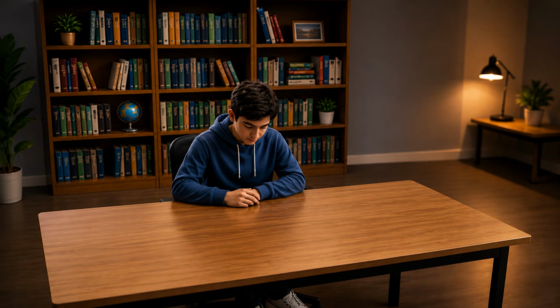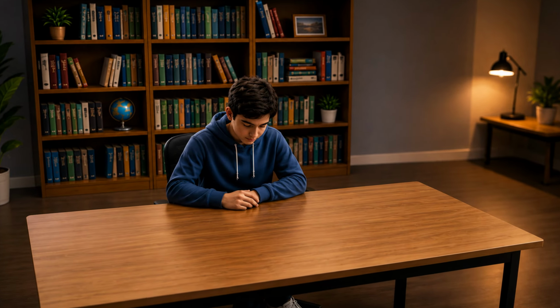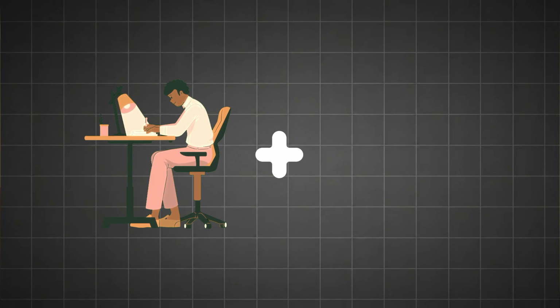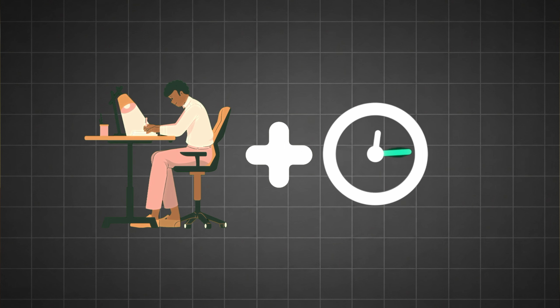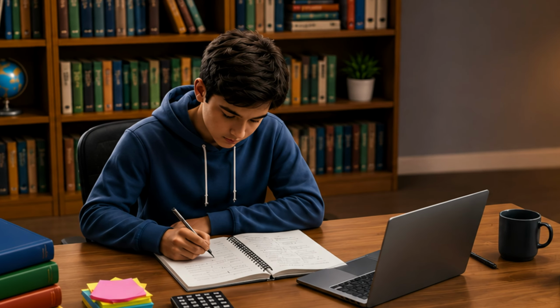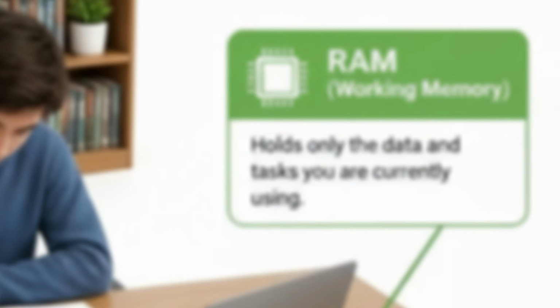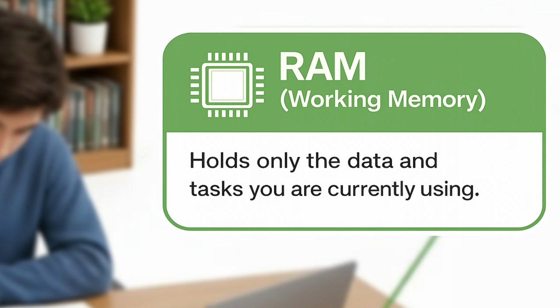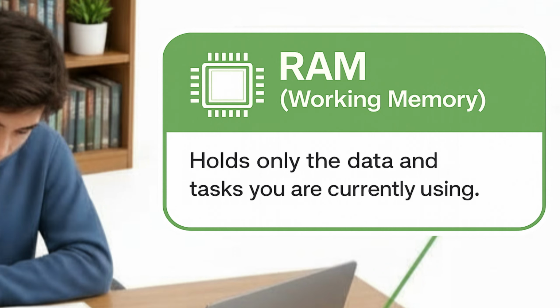What happens during a restart? Temporary memory, which is the RAM, is cleared. The RAM can be imagined as a study table where everything is organized at first. But after hours of work and study, books, pens, and notes everywhere. Here in this example, the study table can be seen as the RAM or the working memory, which holds only the data and tasks you are currently using.